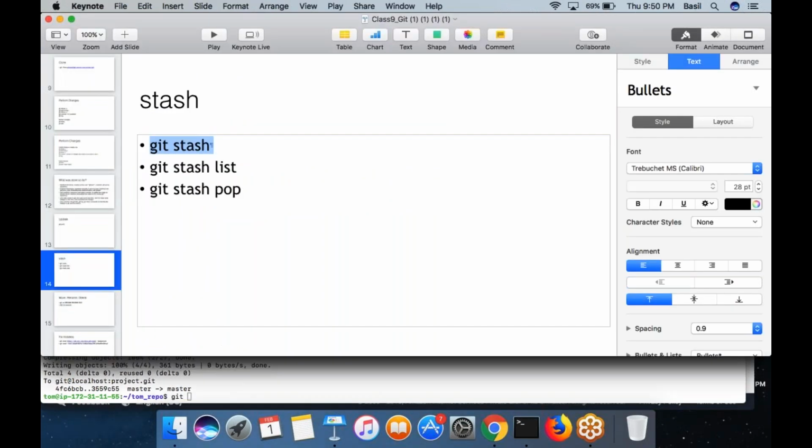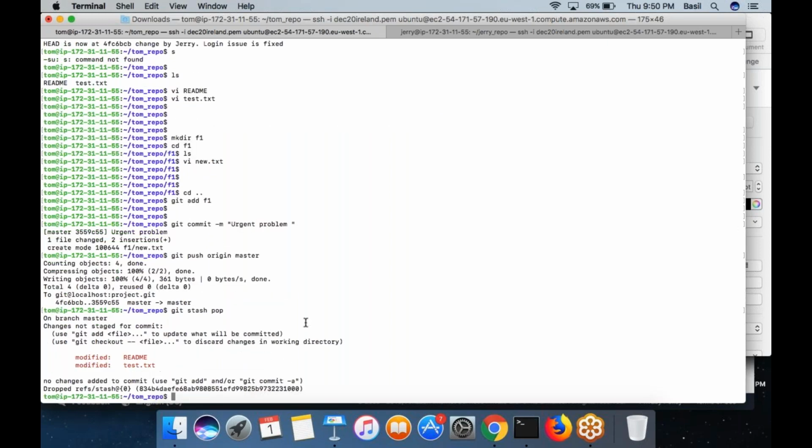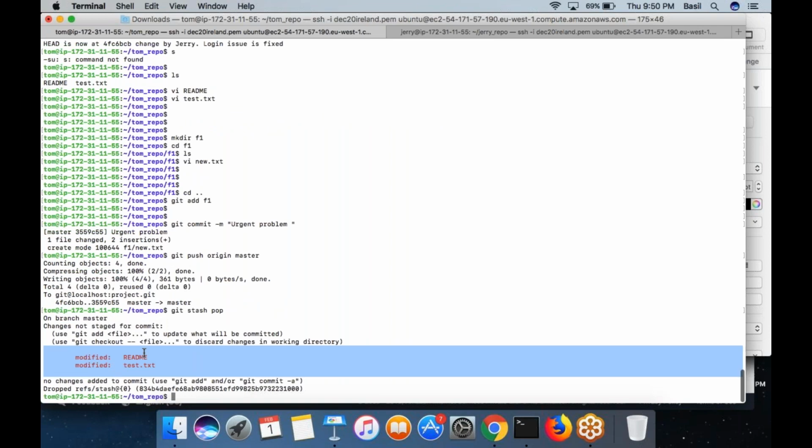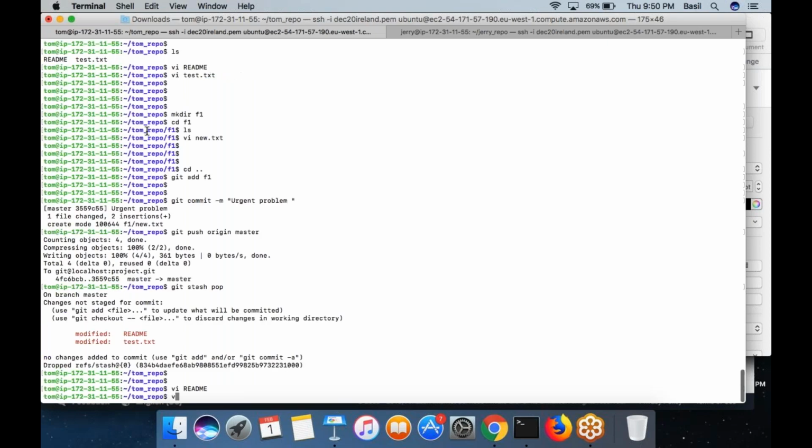You can run the command git stash pop, which will actually download the changes from the stash. So as you can see, it would show you a summary saying that these are the modified files, both readme and test.txt. Yes, I was expecting the same. Open the readme file, you can see the third line is now there. Now open the other file test.txt, you can see the new line is there.